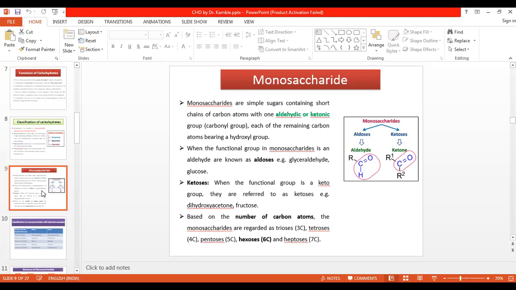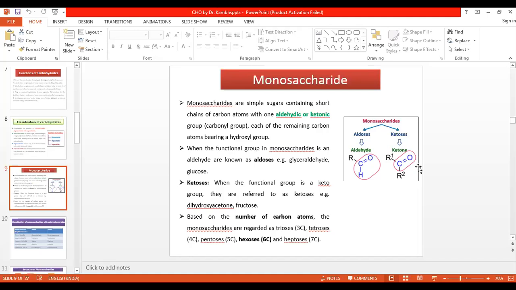So this is the classification based upon the functional group. There are two functional groups present in the monosaccharide, aldose and ketose. Aldose means C double bond O with H, that is CHO. Ketose means C double bond O. Based upon this functional group, carbohydrate is classified into two forms, aldoses and ketoses.